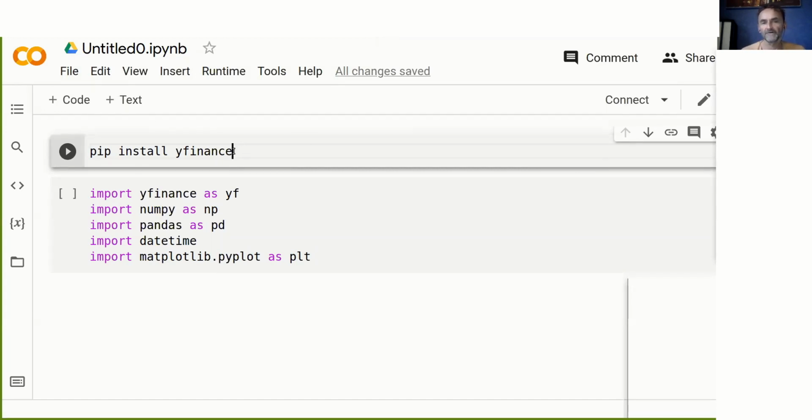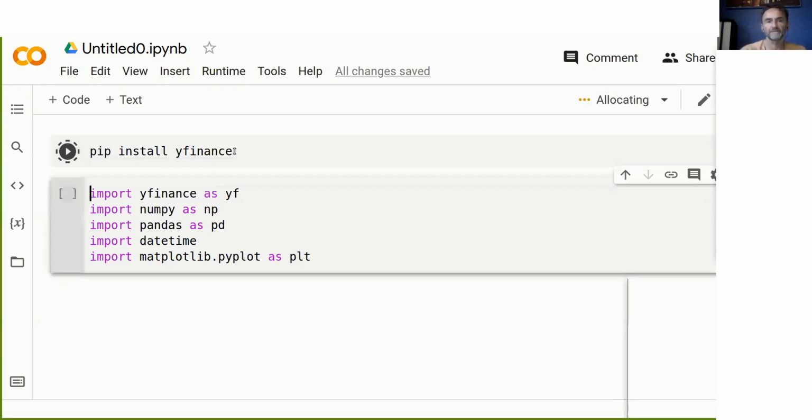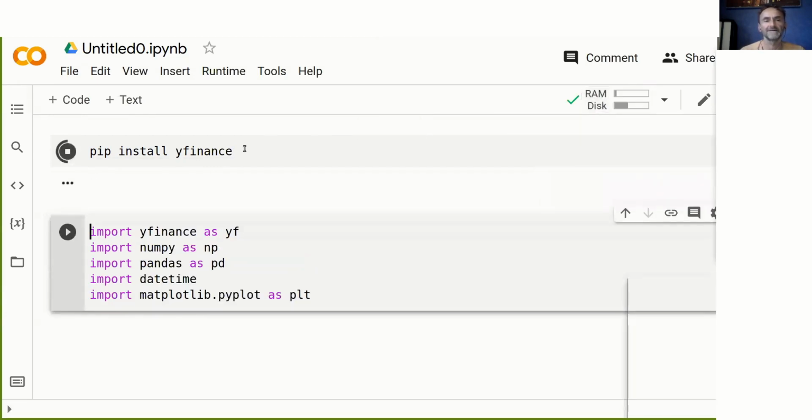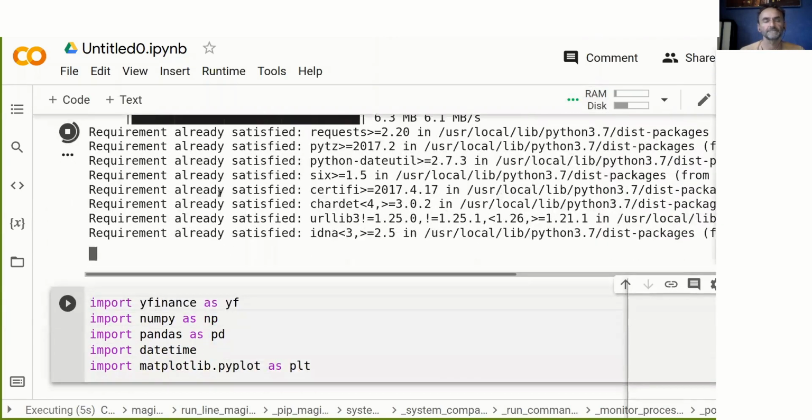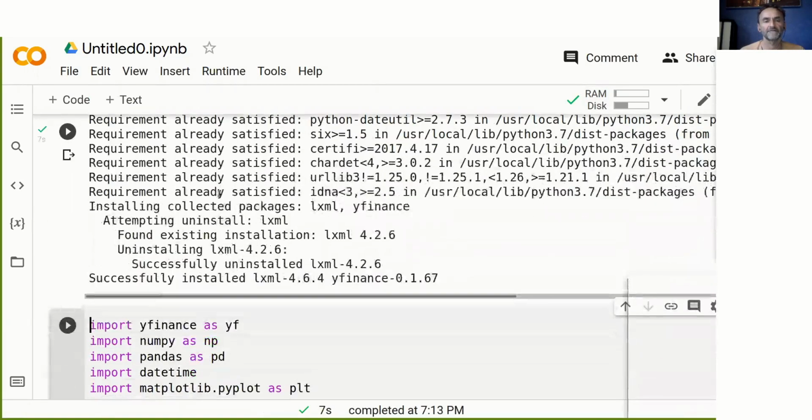If you're familiar with Python, normally when we install packages in Python, we use a program called pip. We go pip install, and in this case, we go pip install yfinance, and that actually installs the yfinance package on the Google server without us doing anything. Now, for me, I still need to connect and initialize. Then you can see here, there's some debug messages, and it's installing yfinance. After a few seconds, it says successfully installed yfinance.